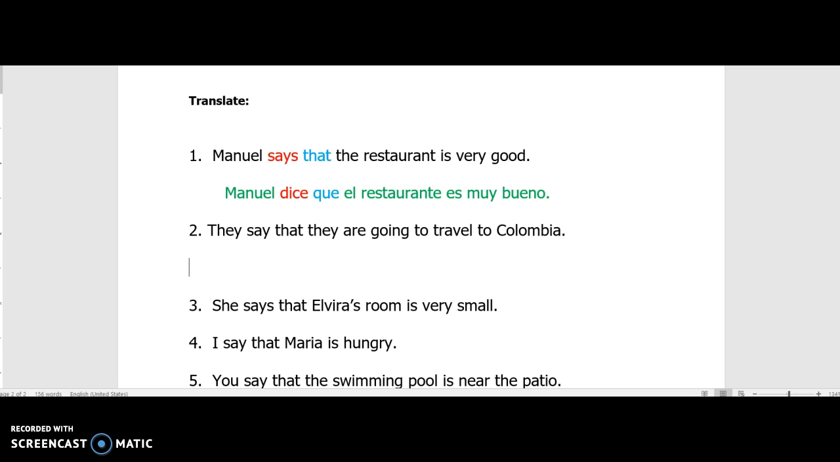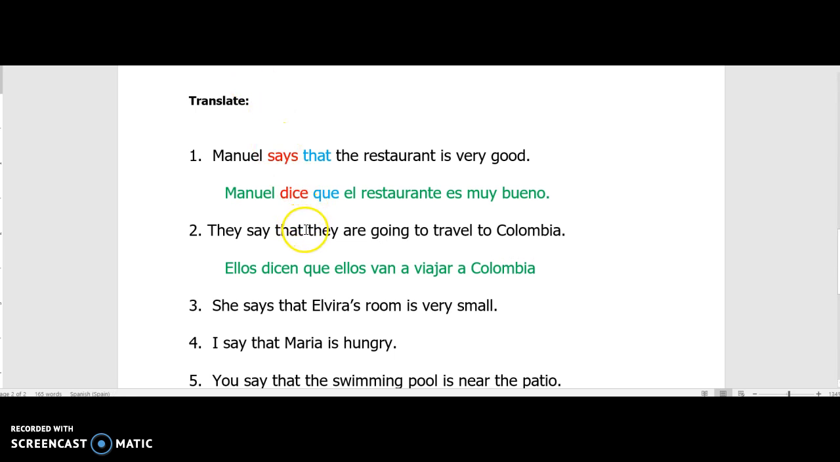Let's keep going. So they, ellos, say. The verb is decir. But once again, chop off the ending, en, but it is a stem change. So ellos dicen. They dicen que. They, ellos, are going. You're using the verb go. Remember, the verb go will translate as go or are going. So van, what are they going to do? To travel. A viajar, talking about what they're going to do in the near future. To a Colombia.